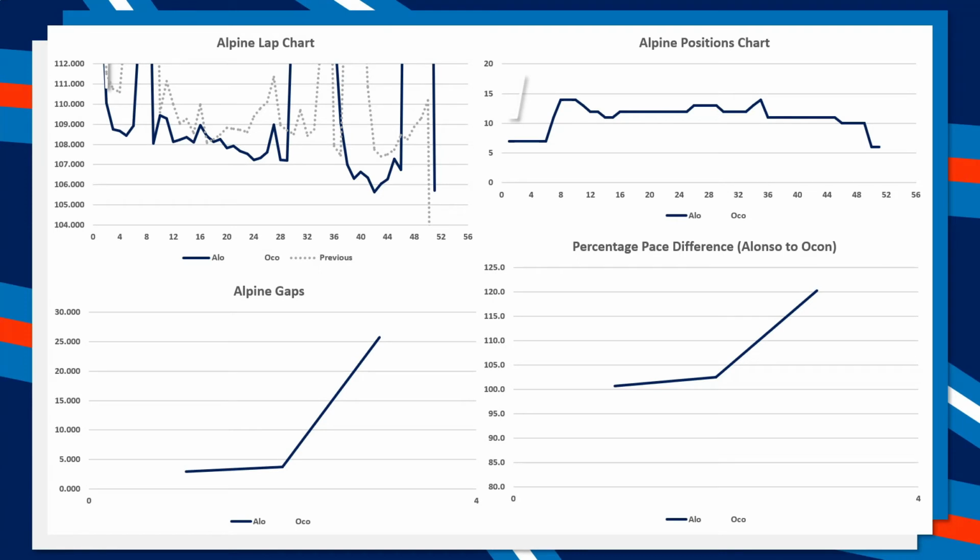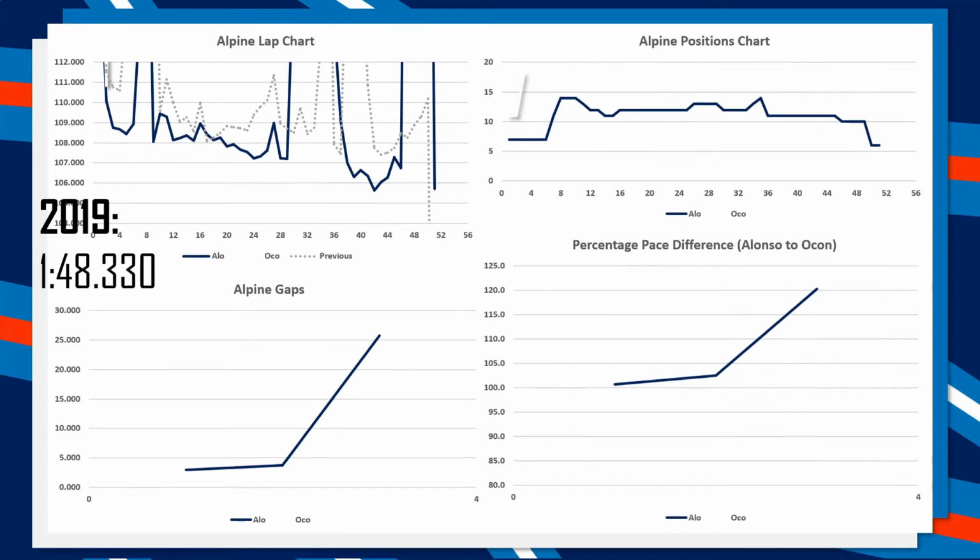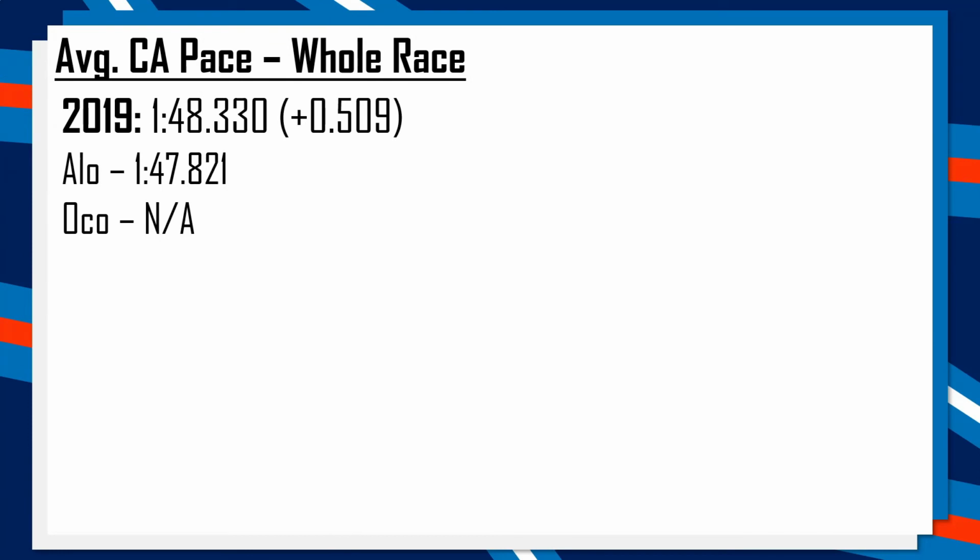And again, there isn't a great deal of data, and there is no point in doing the percentage pace difference, as Ocon only managed to do 3 laps, which were not at all competitive. So the only thing that we can really do with Alpine here is look at their 2019 lap pace, which was a 1:48.330. And then from there, we can take a look at what Alonso managed to do in his overall pace.